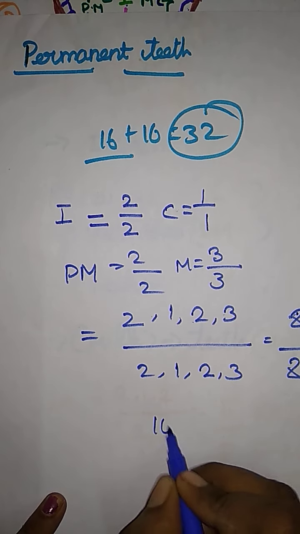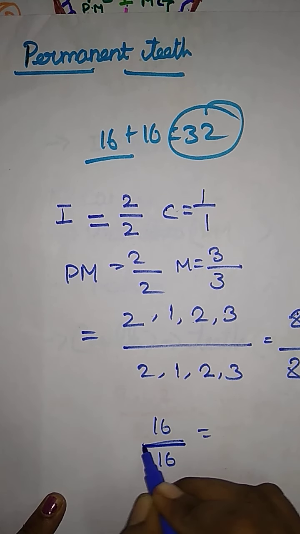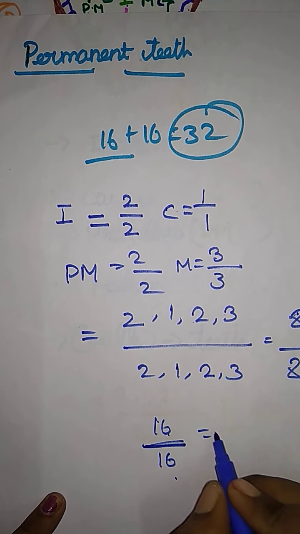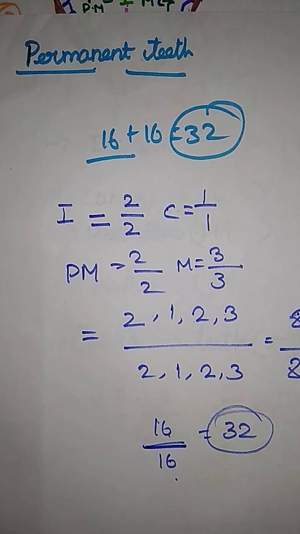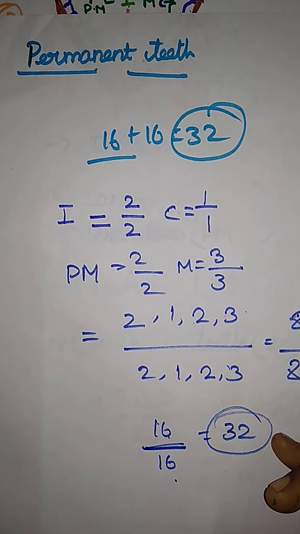So 16 divided by 16. Upper jaw, this is not a divide. Okay, upper jaw and lower jaw. So when we add upper jaw and lower jaw, what comes? Totally 32. So permanent teeth have 32. This is not a division; upper and lower jaws are indicated like this.